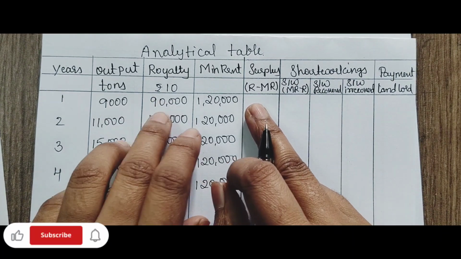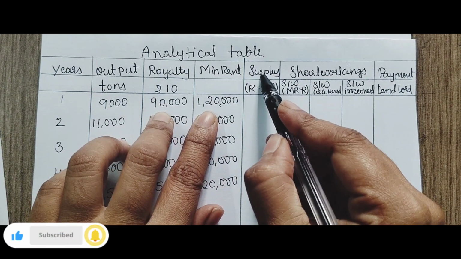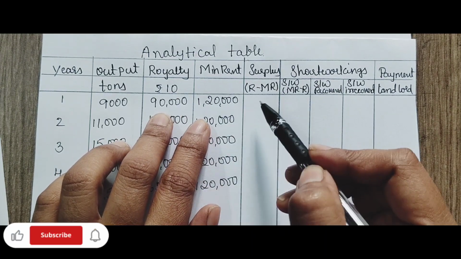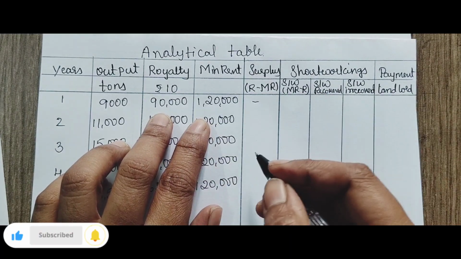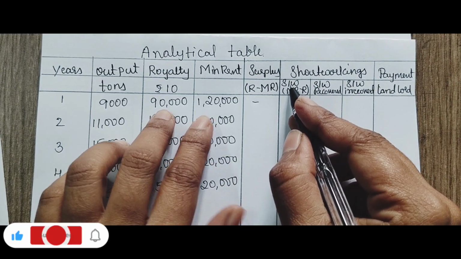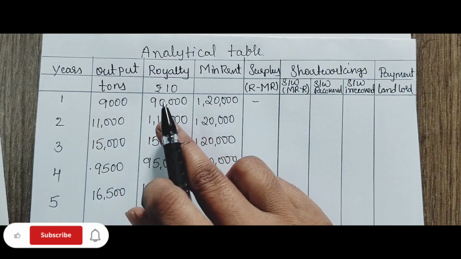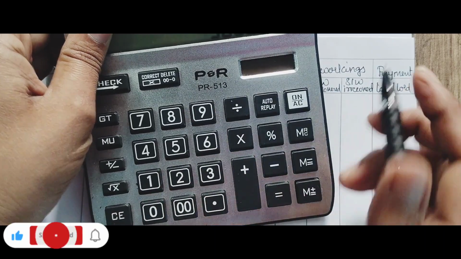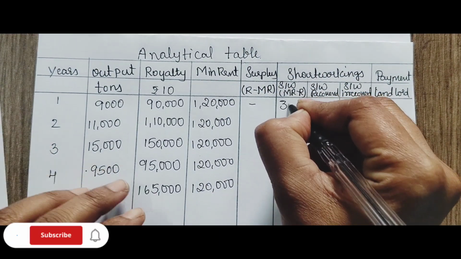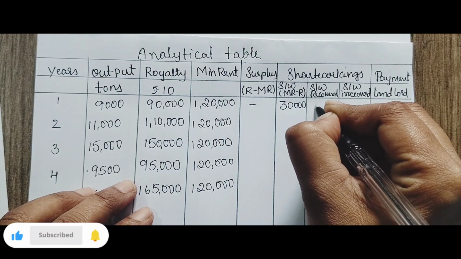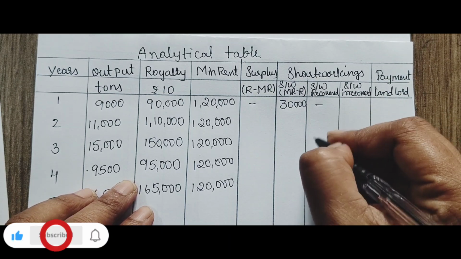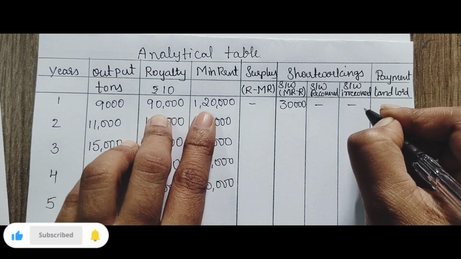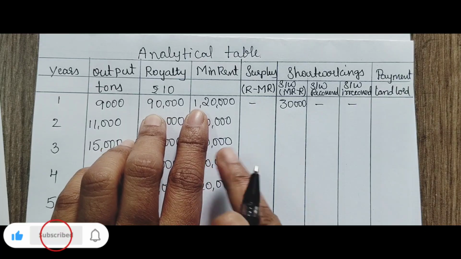Now surplus. In the first year, when will you call it surplus? When the royalty is in excess of, or more than, the minimum rent, then it is called surplus. So here we don't have any surplus, but short working has occurred. Here the minimum rent is more than the royalty. So what is the short working? 1,20,000 minus 90,000, 30,000 is the short working. So it is not recovered. Up to 3 years you have a chance for recovering. Here recovered is nil. Now which is the higher, 1,20,000 or 90,000?